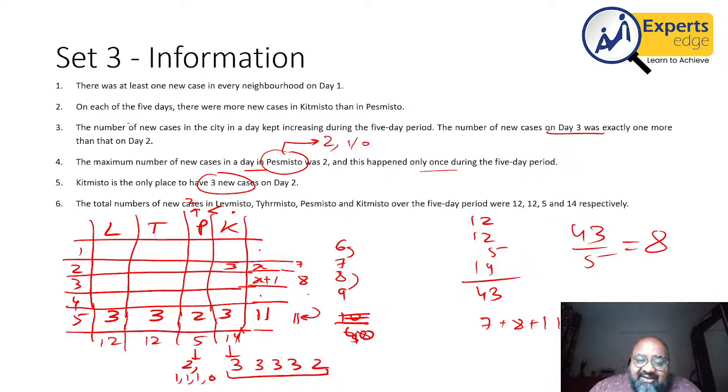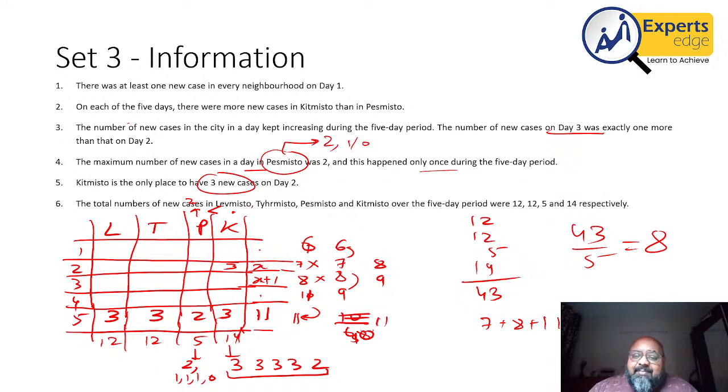For that 17, either I'll have to write a 10 here and 7 here. So, increasing order is not being followed. Or I'll write a 6 here and 11 here. Again, an increasing order is not followed. So, this value cannot be 7 and 8. Anything lower than 7, 8 will also not work out. Therefore, the next possibility is that the numbers are 8 and 9.